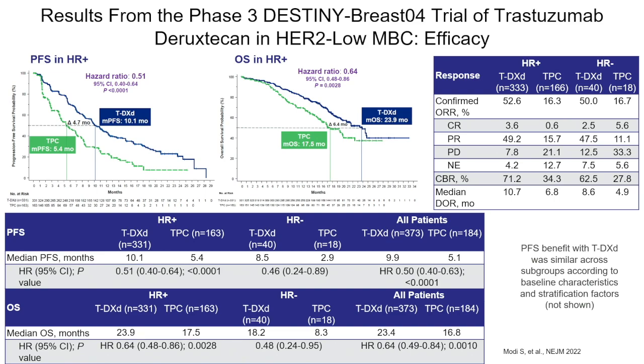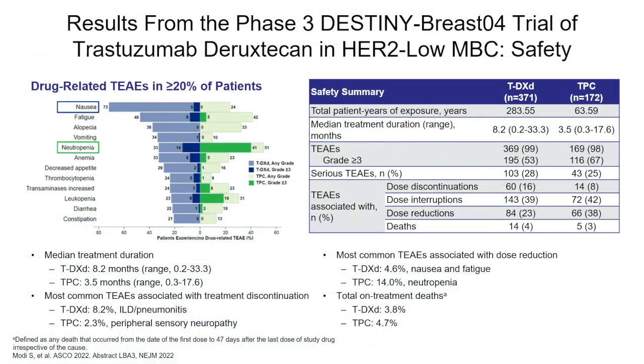As you can see, response was also dramatically improved, 15.7 to 49%, and it was similar across subgroups, and HER2-low status could be determined in patients who had tumor from biopsies from 7 years before. And this is not the place to get into HER2-low determination, but there were many presentations at ASCO and San Antonio, a whole session on this area.